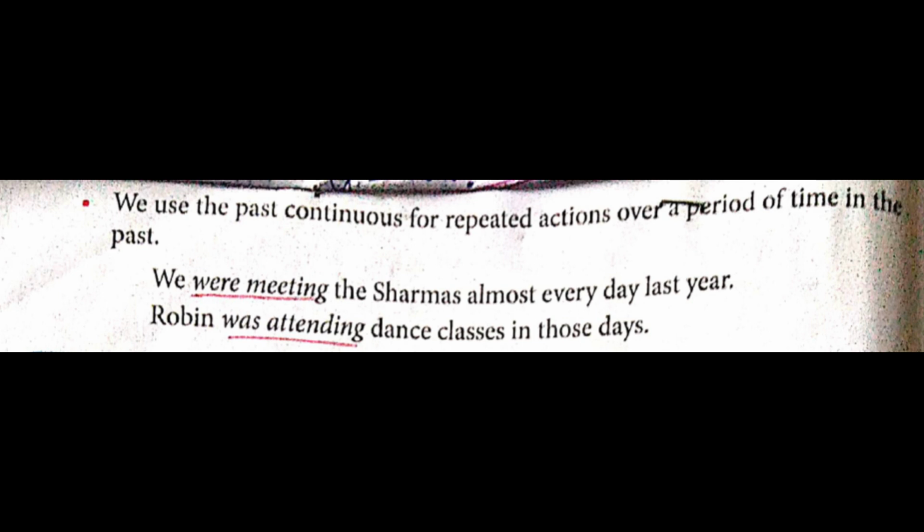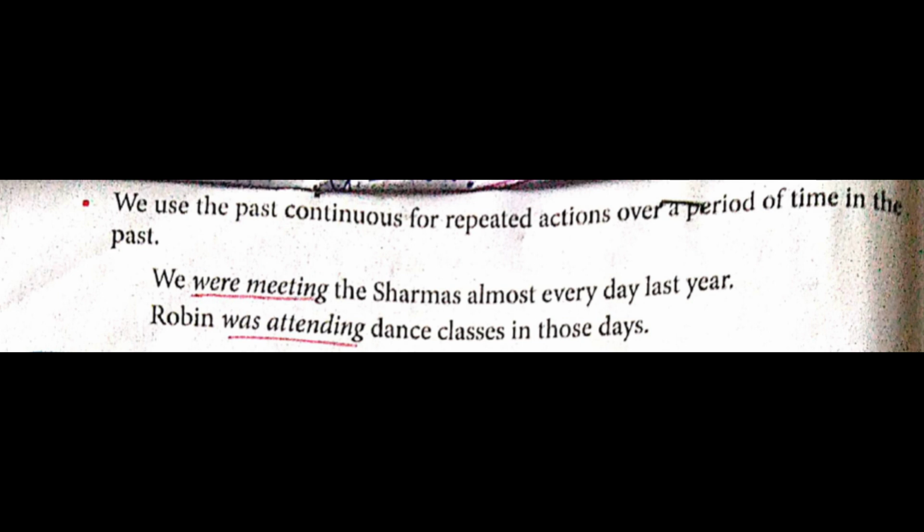Then the other rule is on page number 80, students. We use the past continuous for repeated actions over a period of time in the past. So again and again those actions are happening. Let's see which one. We were meeting. Not once only, I didn't meet once. Many a time. We were meeting the Sharmas almost every day last year. So what happened last year?